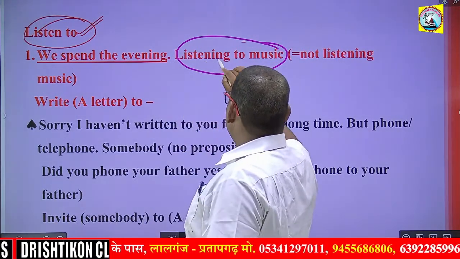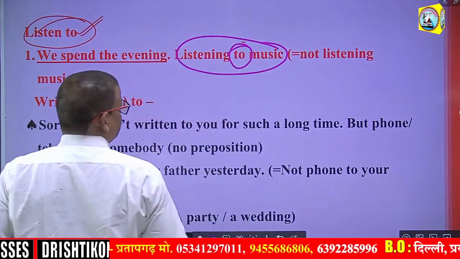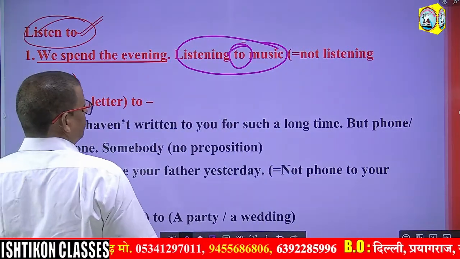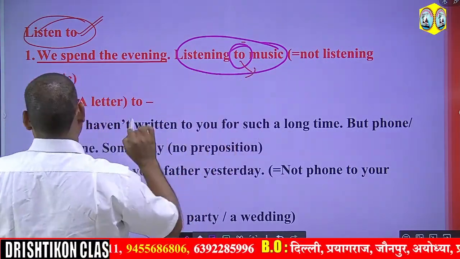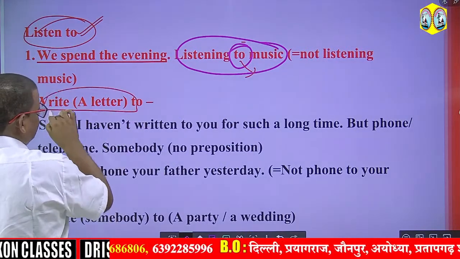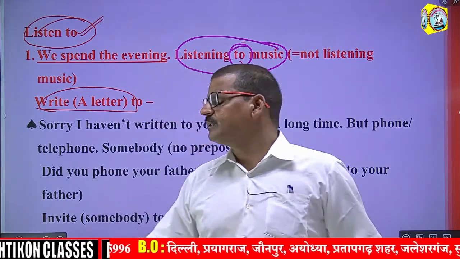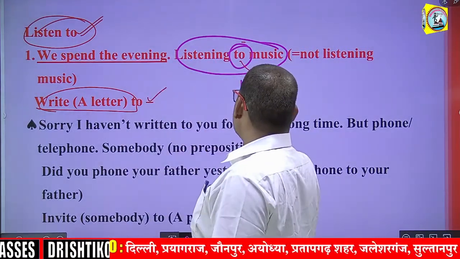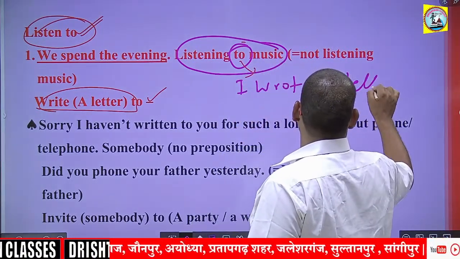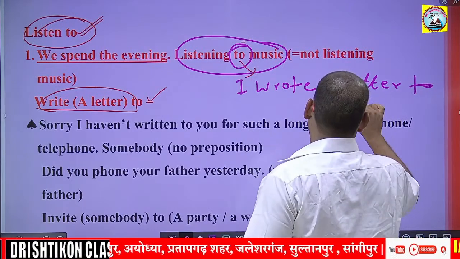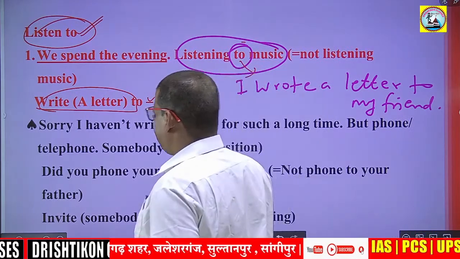So, listen always takes the preposition to. Listening to music, not listening music. You have to use the preposition to. It is mandatory. Write a letter: when you write to somebody, then you have to use the preposition to. I wrote a letter to my friend. I wrote a letter to my friend.